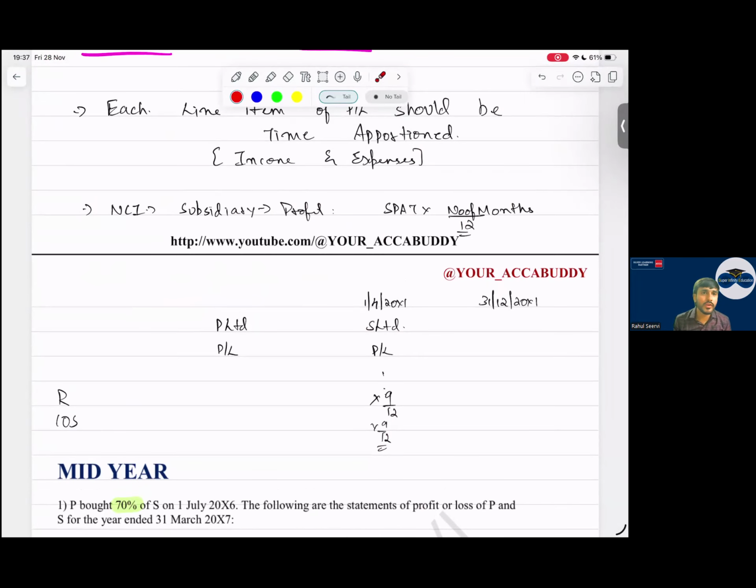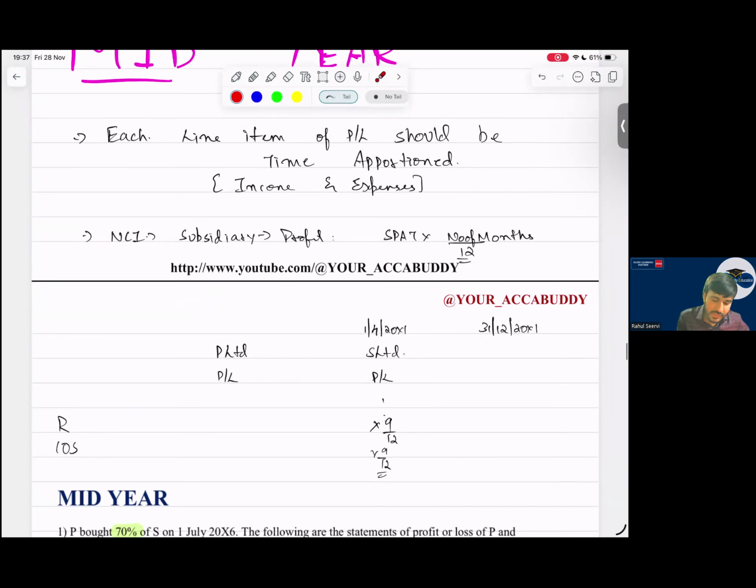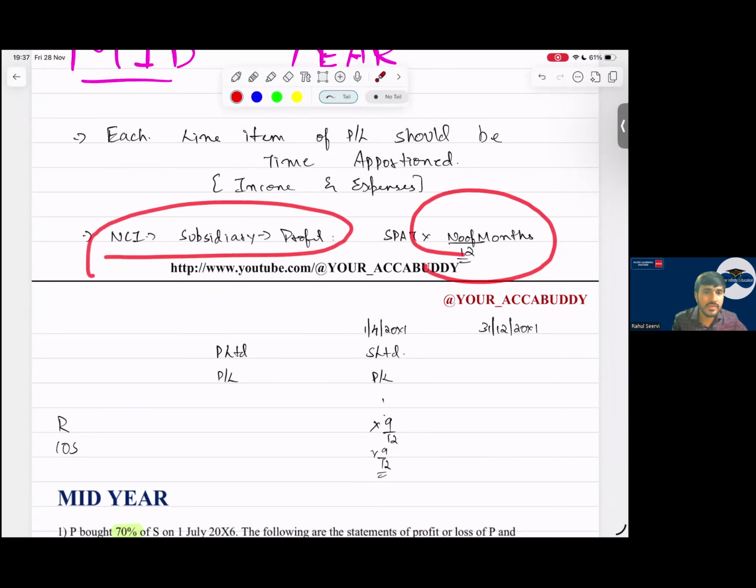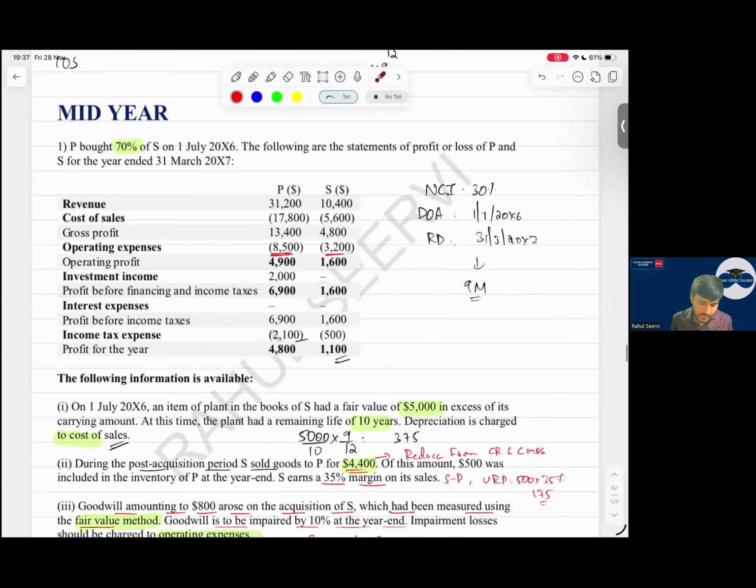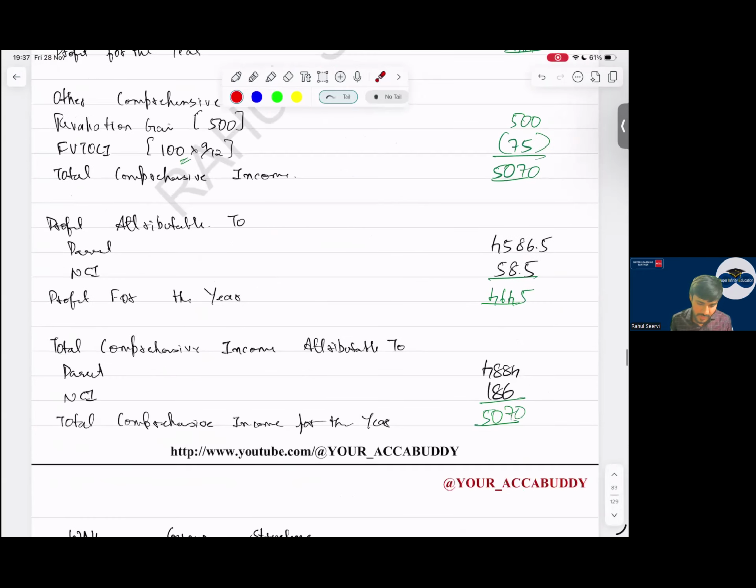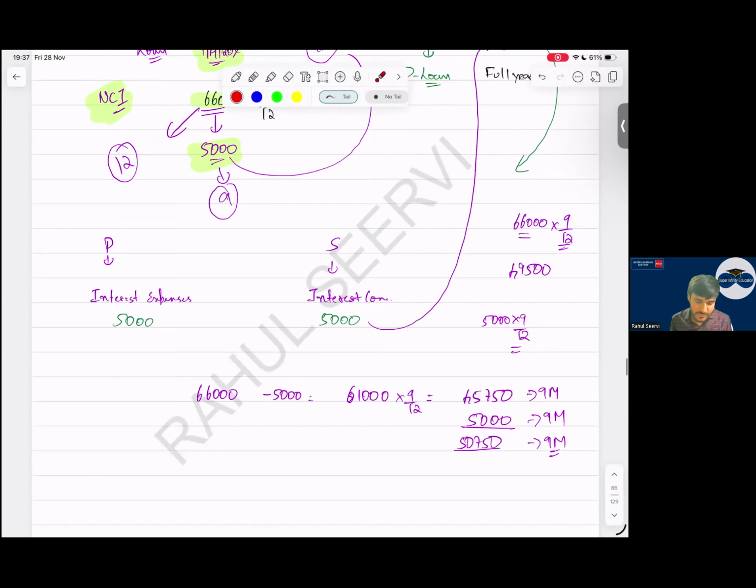So mid-year, what will you do? In mid-year, each and every line item I'll multiply, and for NCA also, I will time apportion it. Simple. Yes, sir. With this, this part is also done. We did a lot of questions in class, and I wanted to explain this part here.